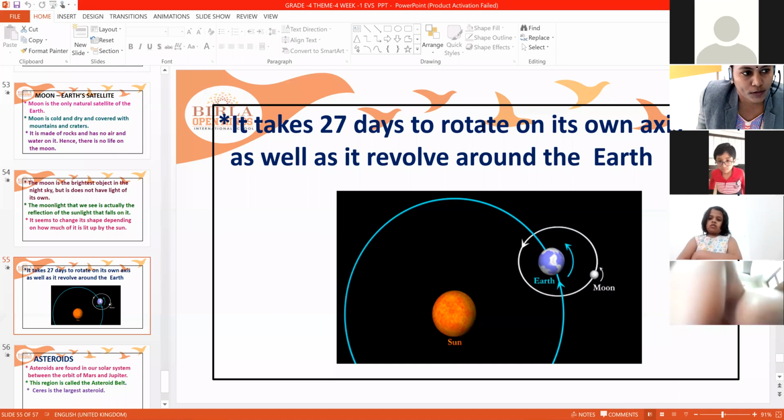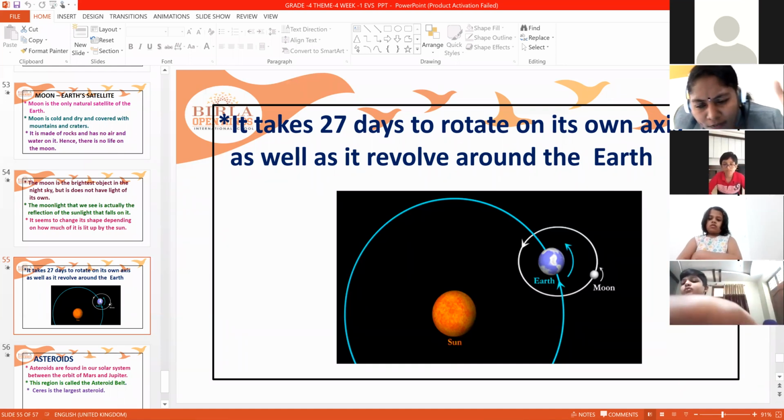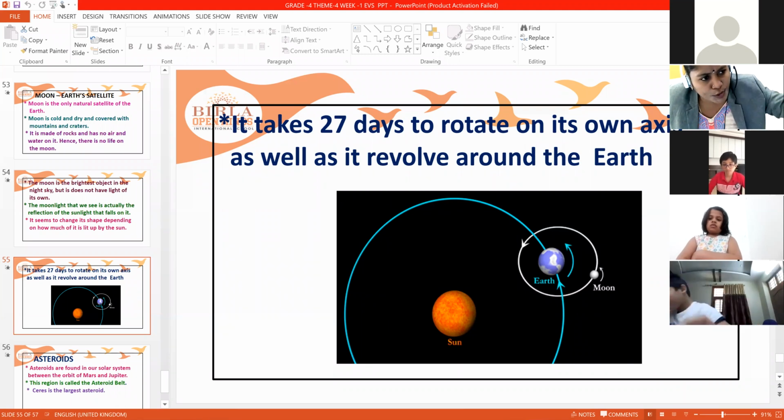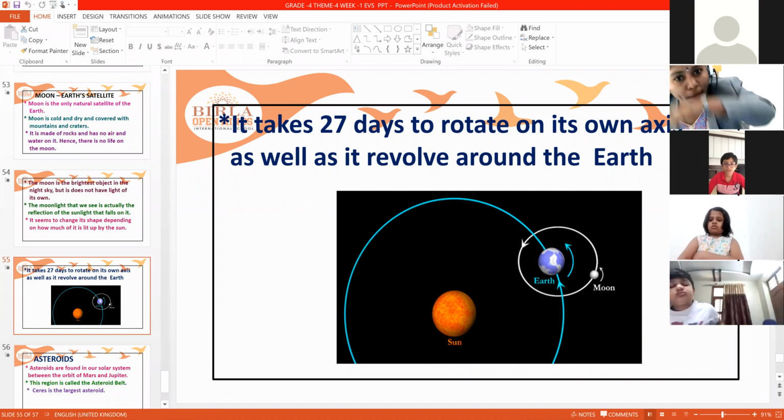This is the process. So everyone in the universe, every planet, every satellite, stars, asteroids, everything, they have their own duty. They have their own orbit. Sun will be in the center, Earth will revolve in its own orbit, and Moon revolves around the Earth in its own orbit. And it takes 27 days to complete one rotation and revolution also.